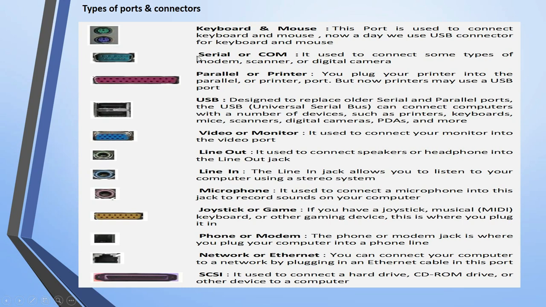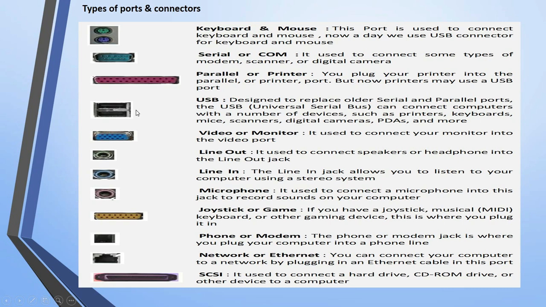Okay, now what is the serial or COM port? It is used to connect some types of modem, scanner or digital camera. Okay, next is your parallel port. For the parallel port, the printer is to be attached here. It is also called the printer port, but now printers may use a USB port.